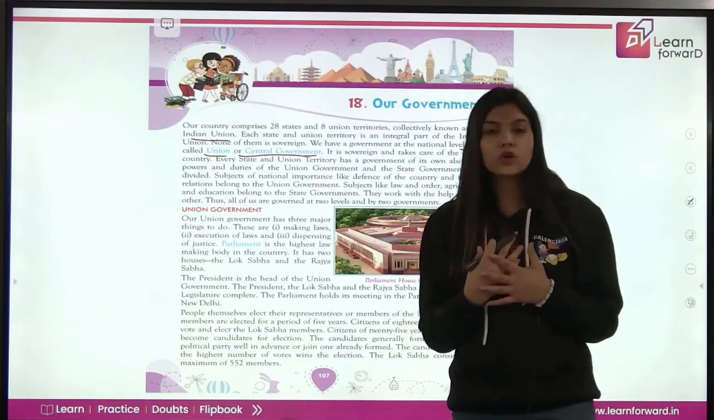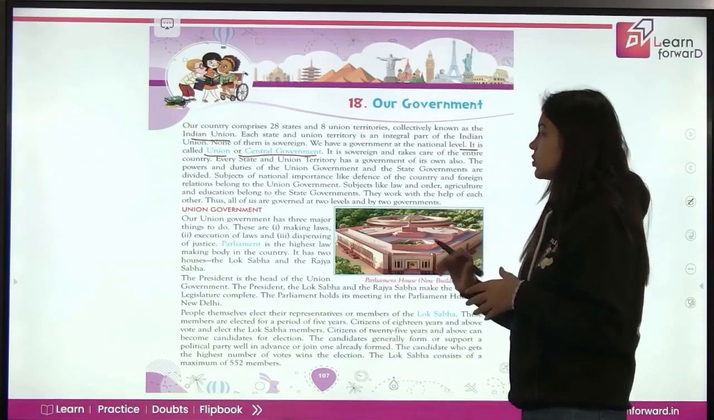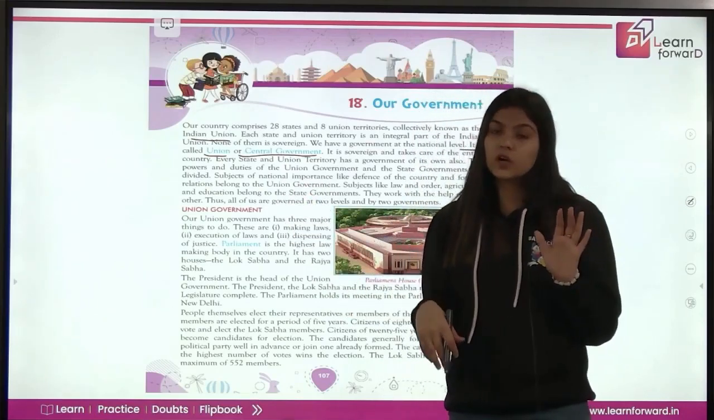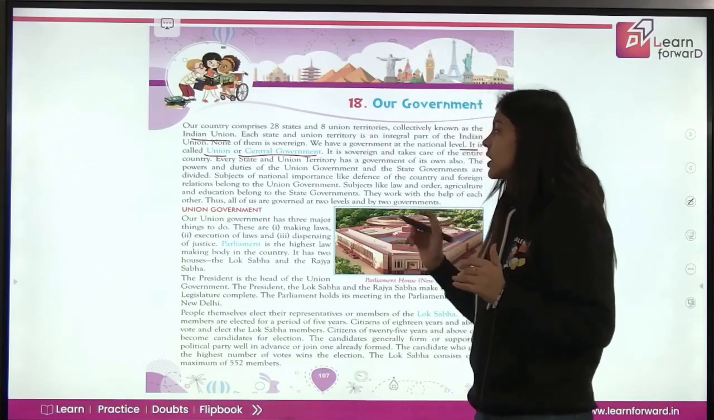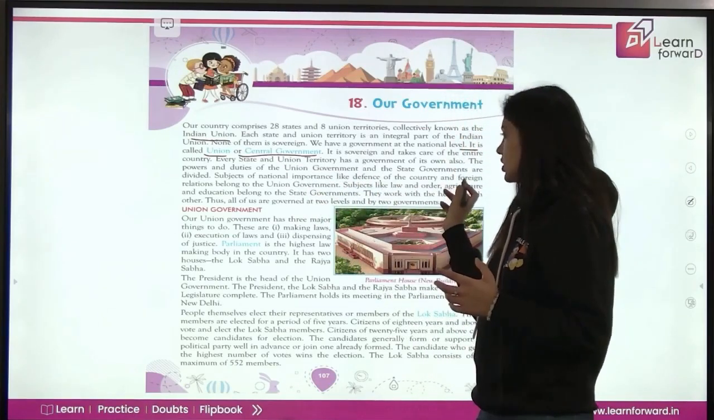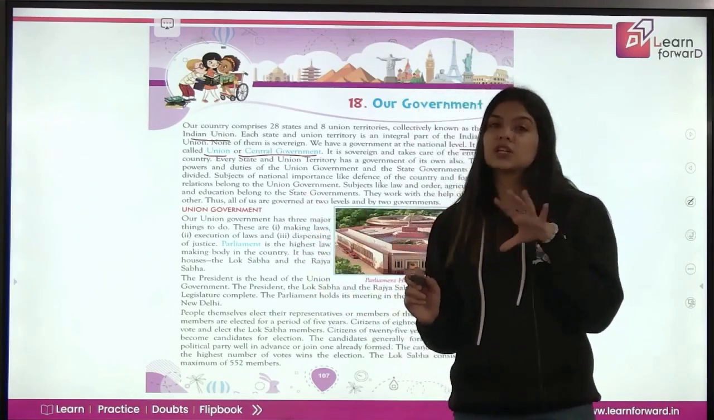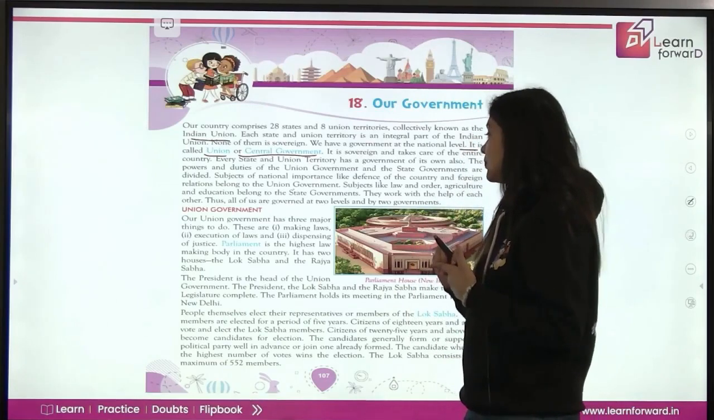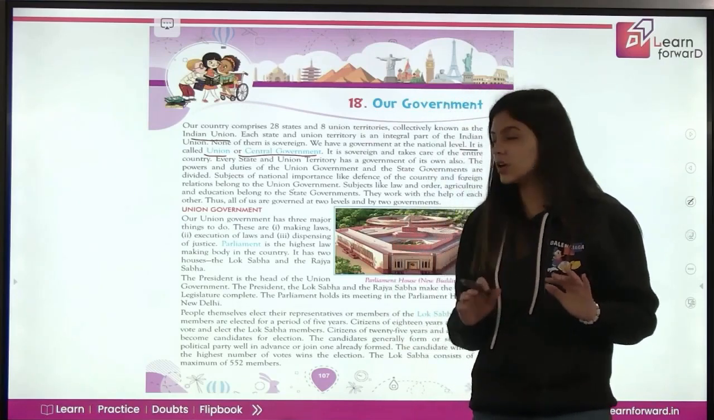So हर state और union territory की अपनी government भी है. The powers and the duties of the union government and the state governments are divided. So जो union government है उसकी powers और state governments की power divide हो रखी है. How? Subjects of national importance like defense of the country and foreign relations belong to the union government. So जो subjects पूरे national level पे हैं, that is your defense, country को कैसे defend करना है, बचाना है, and foreign relations with the other countries are covered by the central government.